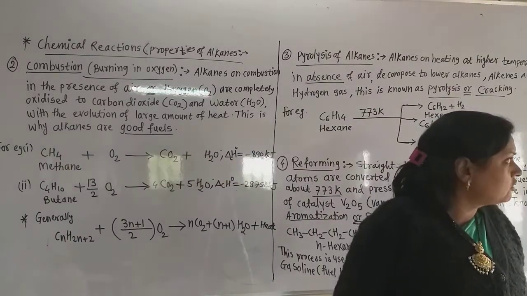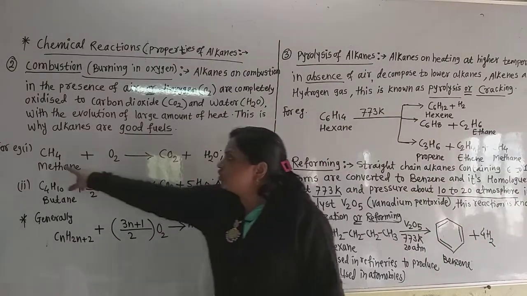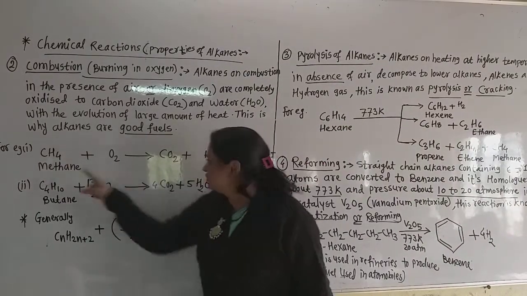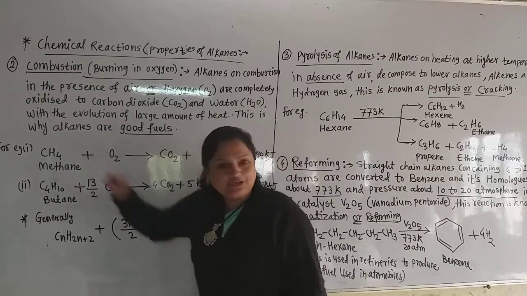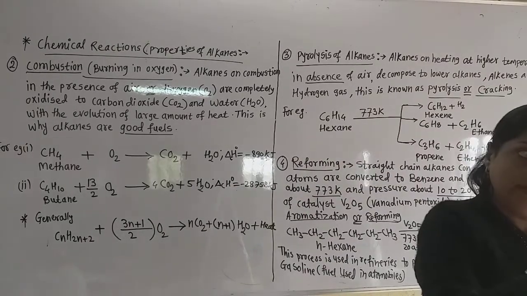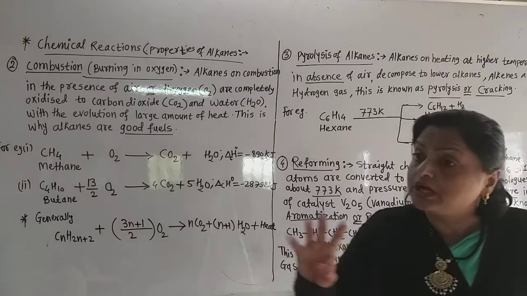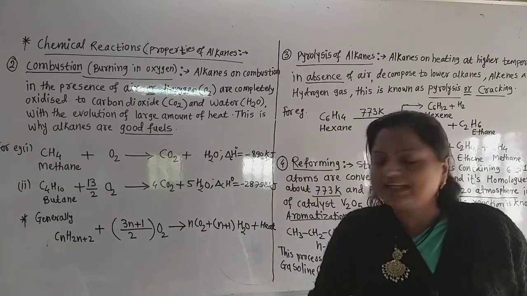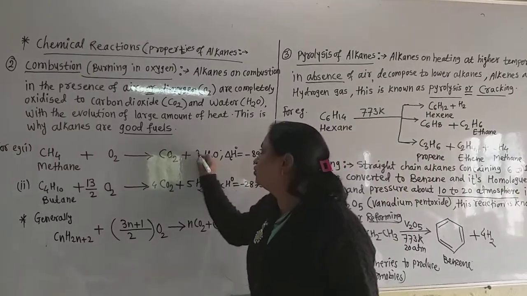How many carbon dioxide molecules are formed there? Now see here, there is only 1 carbon in the methane, so only 1 carbon dioxide molecule is formed. And there are 4 hydrogen atoms. Then how many water molecules are formed? In 1 water molecule, 2 hydrogen atoms are there, but we have 4 hydrogen atoms. So 2 water molecules are formed. So just write 2 here first.